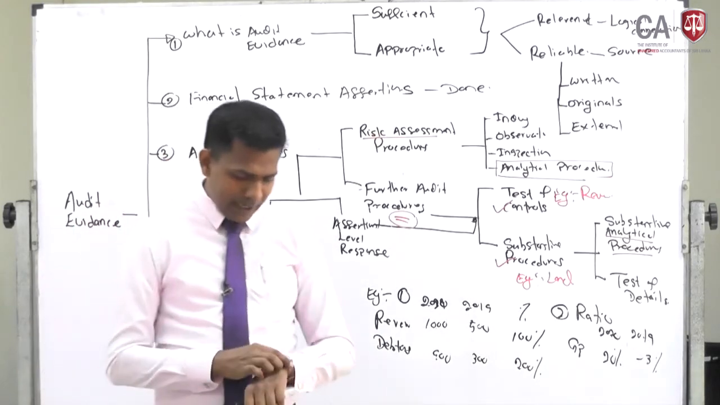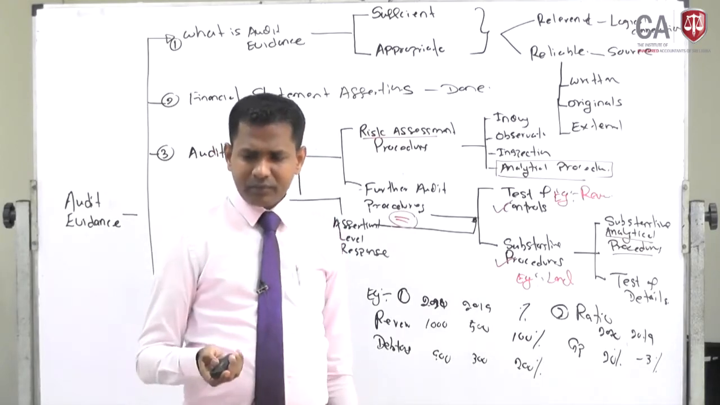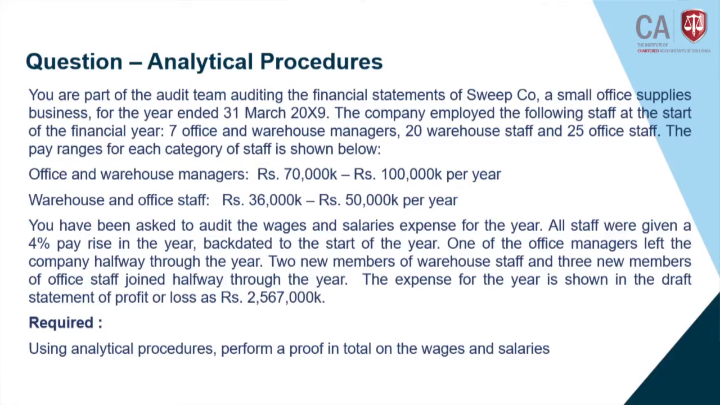That is a very good question, but I don't think I will have time to discuss that. Look at the presentation. This is in the study text, right? So this question: analytical procedures. You are part of the audit team auditing the financial statements of Sweep and Co., a small office supplies business, for the year ended 31st March 2009. The company employed the following staff at the start of the financial year: 7 office and warehouse managers, 20 warehouse staff and 25 office staff. The pay range of each category of staff is shown below. Office and warehouse managers 70 to 100, warehouse and office staff 36 to 50.